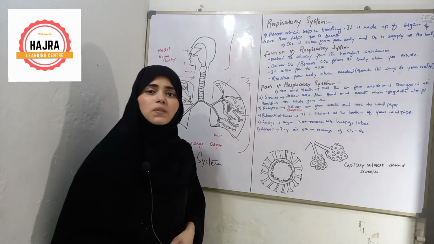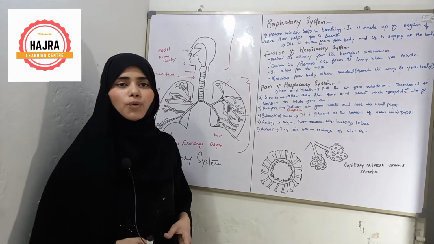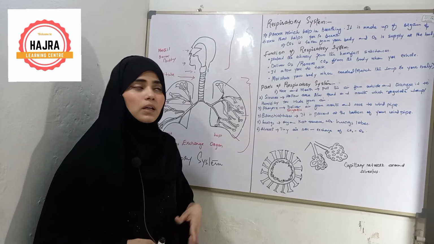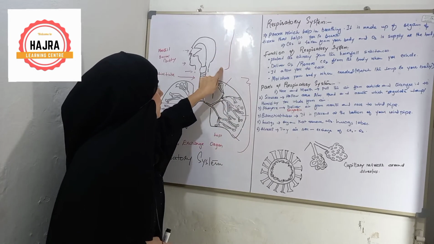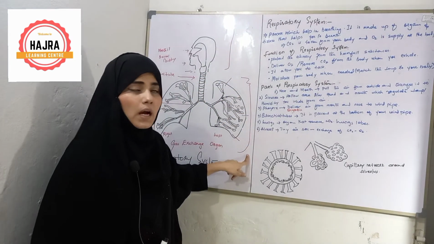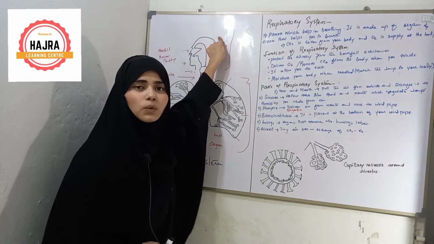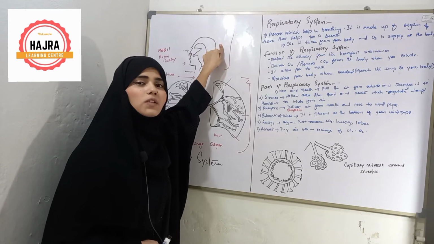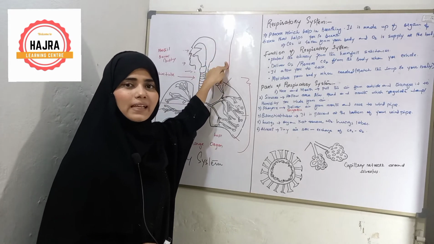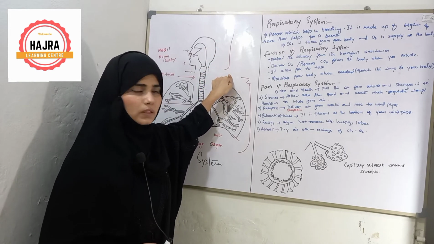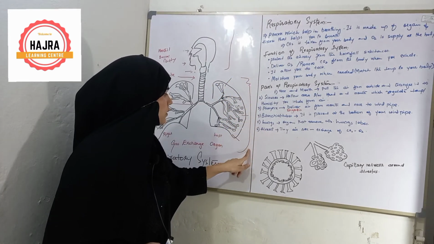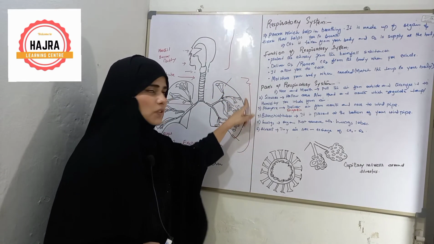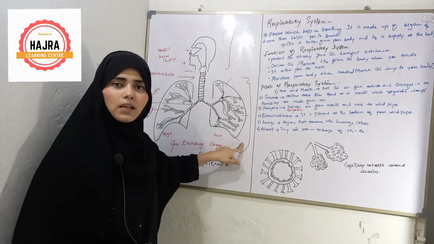Our respiratory system is divided into 2 tracts, the upper tract and the lower tract. The upper tract starts from the nose, mouth, epiglottis, pharynx or throat till the larynx. The lower respiratory tract starts from the trachea till the lungs.